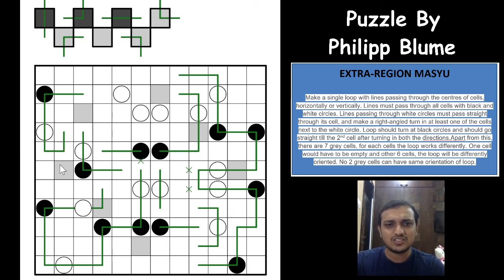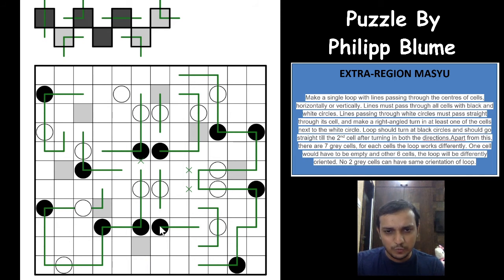go up, and this is the cell that will not be used by any of the loops. I mean to say will not be used by the loop segment. So we can just mark that we have already used the unused cell by the loop. Excellent logic here, and this would have to go up, this will again be this way, and which means that now we already know that there is a gray cell that is not being used by the loop. So we are sure that all of the other gray cells will have to be used by the loop, right? Excellent. Which means that this gray cell will have to be used by the loop, and of